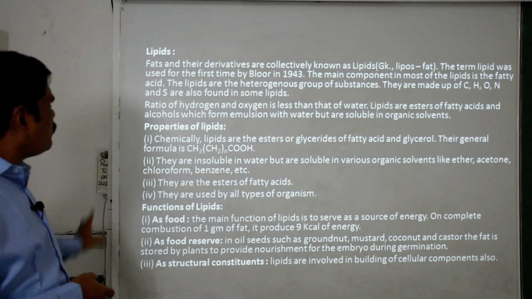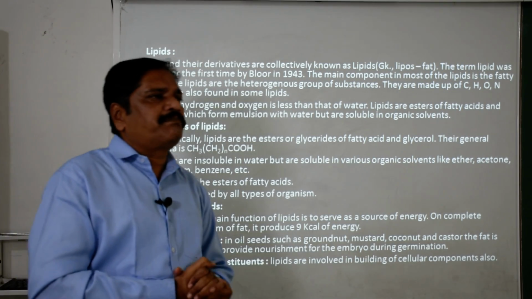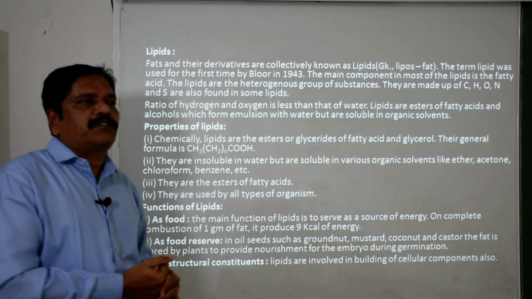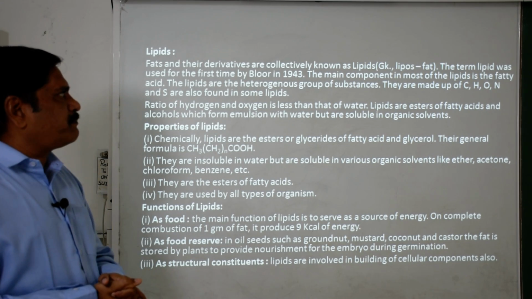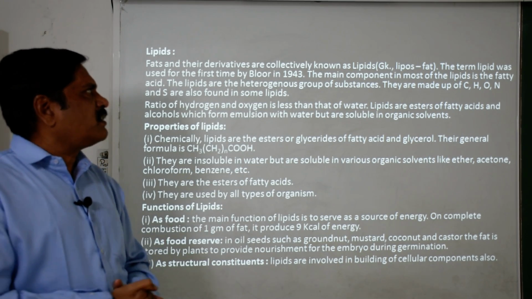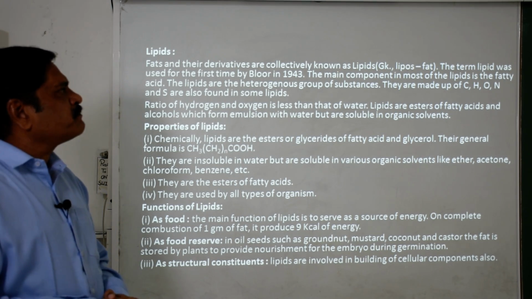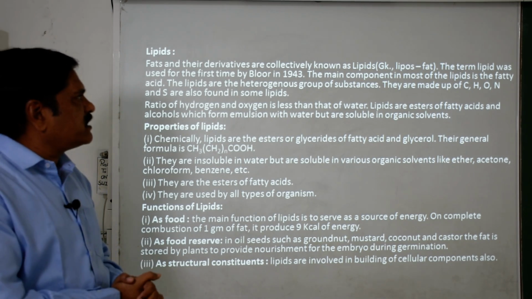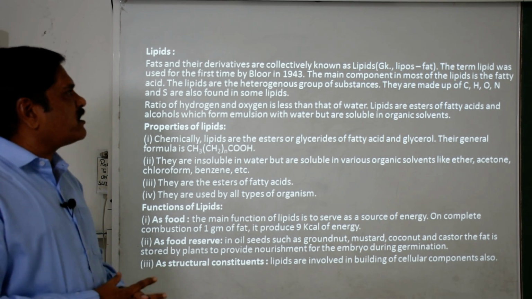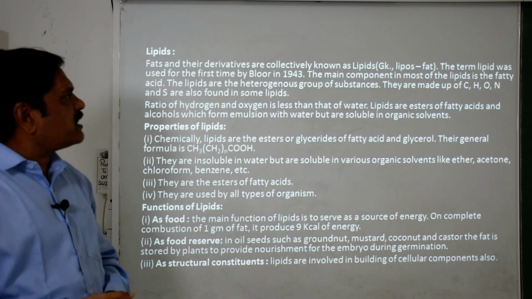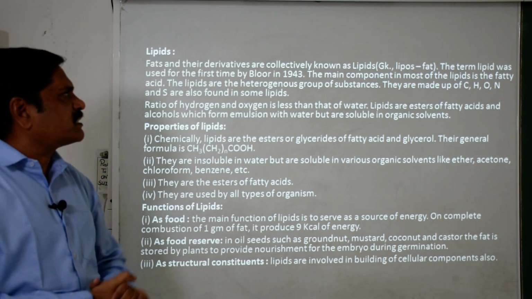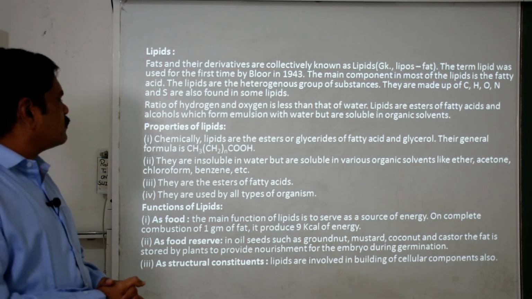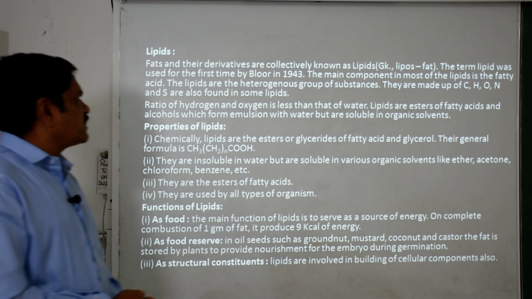Now we are moving towards the next topic, that is lipids. Fats and their derivatives are collectively called lipids. The word is derived from the Greek word lipos, which means fat, clear? The term lipid was used for the first time by Bloor in 1943, and the main component in most lipids is fatty acids. Lipids are a heterogeneous group of substances made up basically of carbon, hydrogen, oxygen and nitrogen, as well as sulfur, okay.